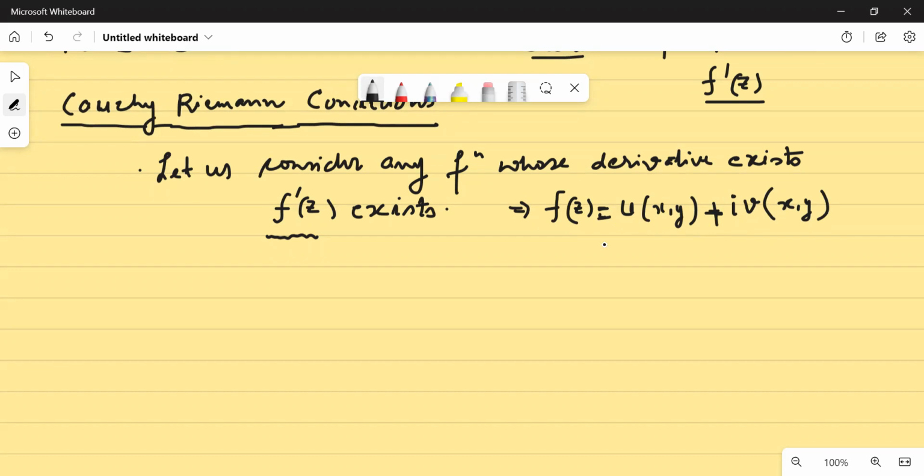So let's say my function is written as u plus iota v, and this particular function is differentiable, that is, the derivative of this function exists. Then there are some conditions which are called Cauchy-Riemann conditions on the real and imaginary parts. So there are some conditions called CR conditions. Then it implies that CR conditions on U and V are met.